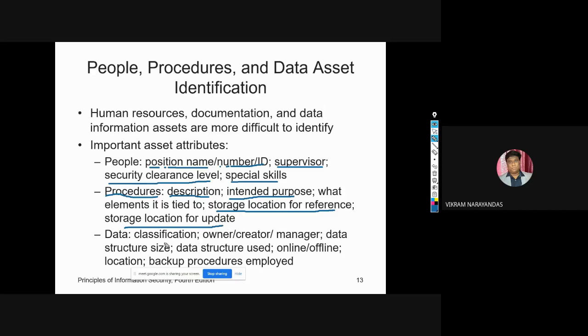Data classification. Whatever data you have, you need to classify it, and you should have some owner, a creator or manager, to classify the data and provide security for the data. For that, you can track data structure size and data structures used. Some data you can store in online or offline locations. Backup procedures are employed.